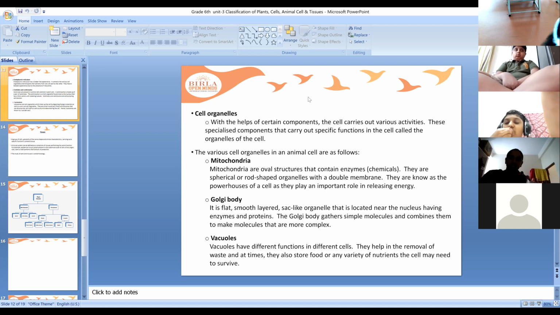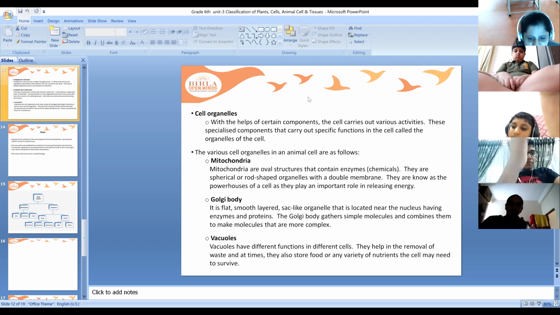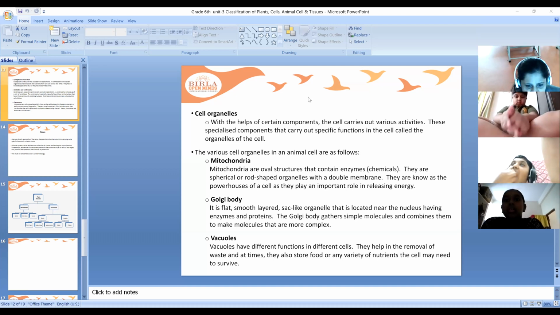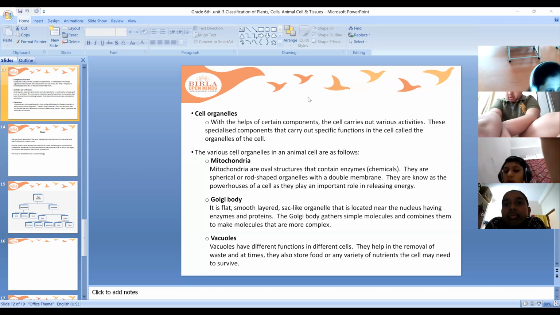So children, here comes the mitochondria. As we have learned earlier, mitochondria is also called the powerhouse of the cell. Mitochondria are oval structures, and there is more than one mitochondrion present inside the cell. Mitochondria have their own DNA, genetic material, through which they can replicate themselves. They play an important role in releasing energy. They help in the breakdown of glucose molecules, producing energy. The energy currency is called ATP, adenosine triphosphate. You'll be learning about it in your higher classes.